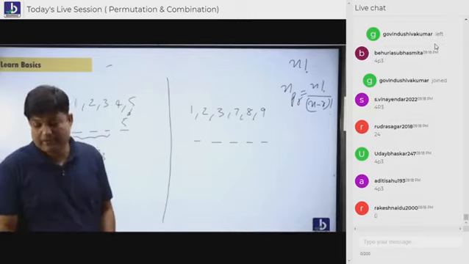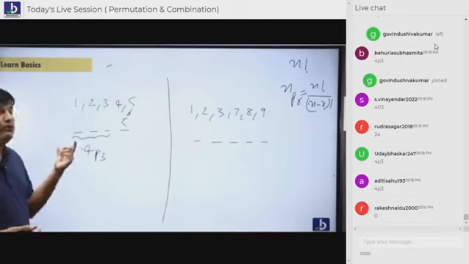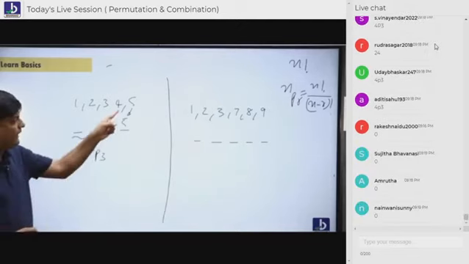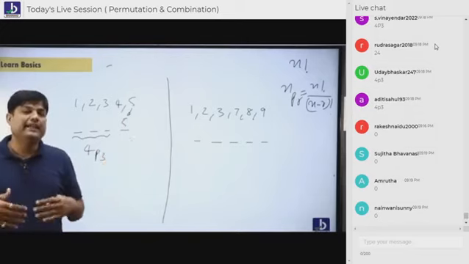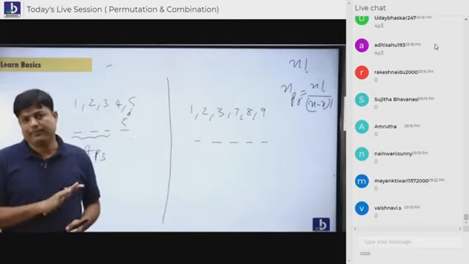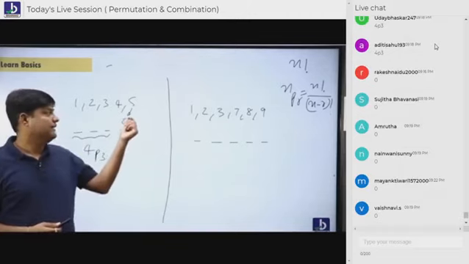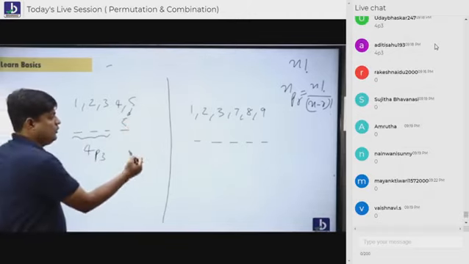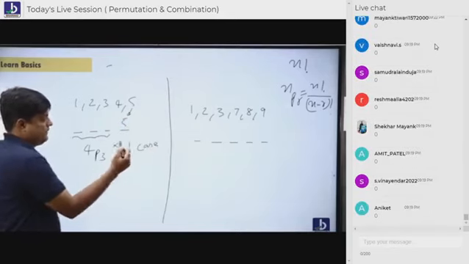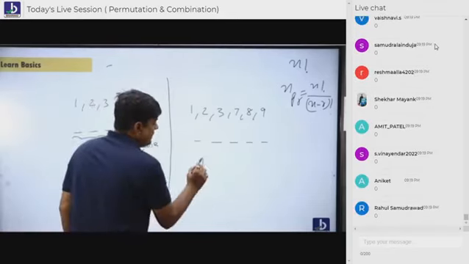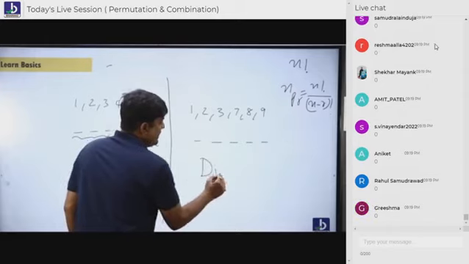Okay, Govind Sahu, what's the answer here? 4p3. If 5 is not sitting here, is there anybody else to sit here? No. So that's only one case. One case into 4p3. Now my question is, how many are there which are divisible by 5?